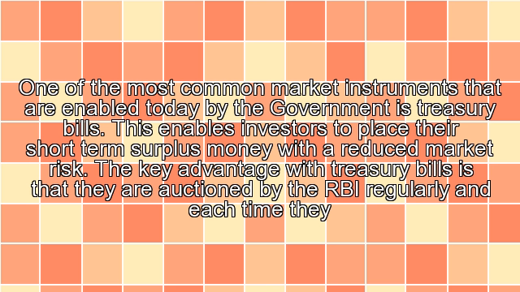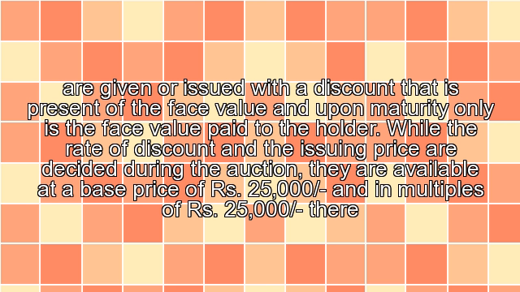Treasury bills. One of the most common money market instruments issued today by the government is treasury bills. This enables investors to place their short-term surplus money with reduced market risk. The key advantage with treasury bills is that they are auctioned by the RBI regularly, and each time they are issued at a discount to the face value, and only upon maturity is the face value paid to the holder.